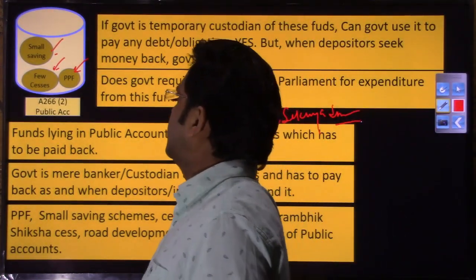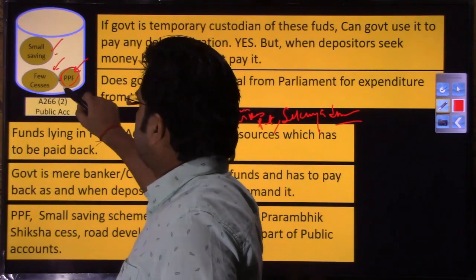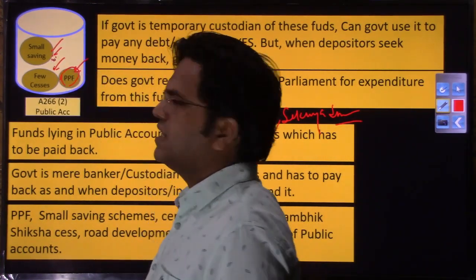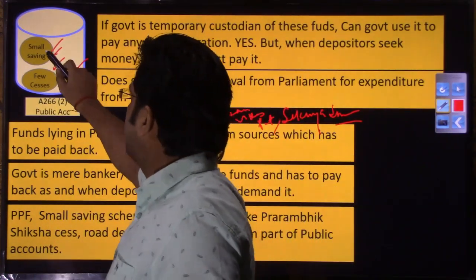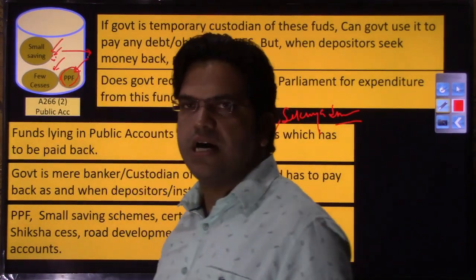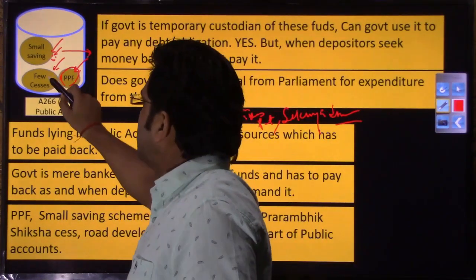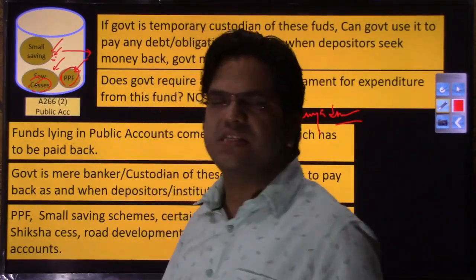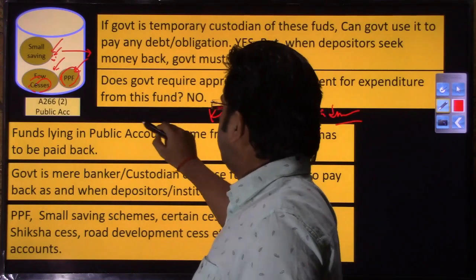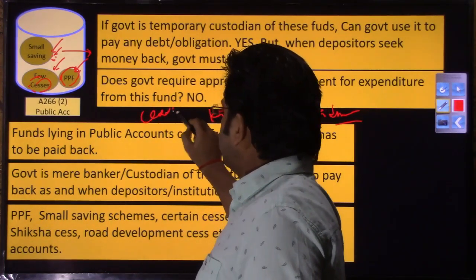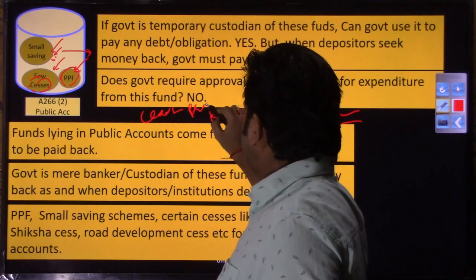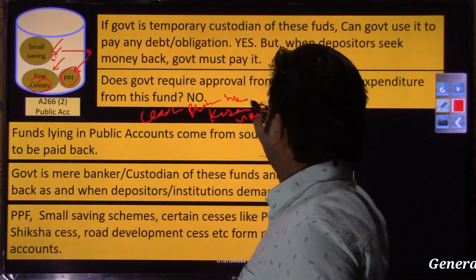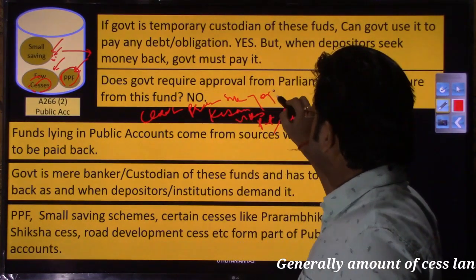These are nothing but small saving schemes run by the government, post offices or smaller organizations. Whatever amount is coming through these sources will lie for a smaller period, and as and when the depositor asks, that amount can be paid back. What is the purpose of cess? A cess is nothing but a kind of tax, but the purpose is defined. So you have this Prarambhik Shiksha Yojana.